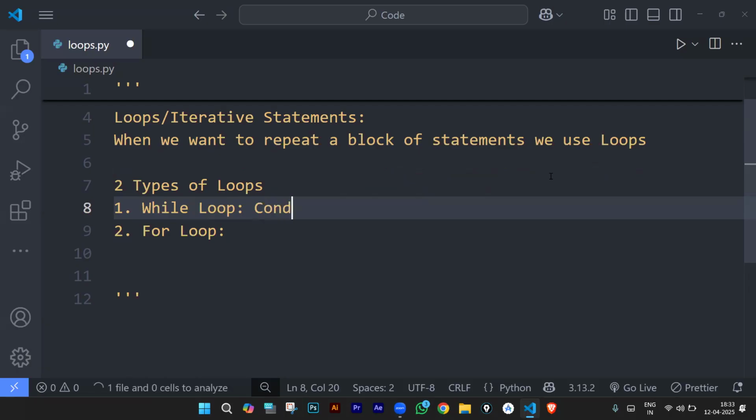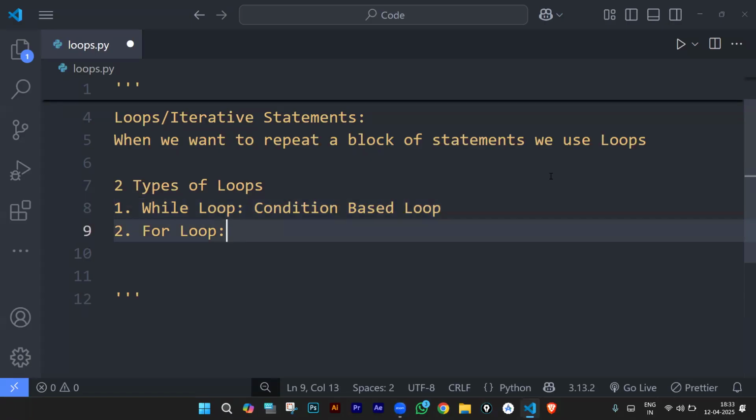You see, the while loop is a condition based loop. Remember that as of now. Now the for loop is an iteration based loop.